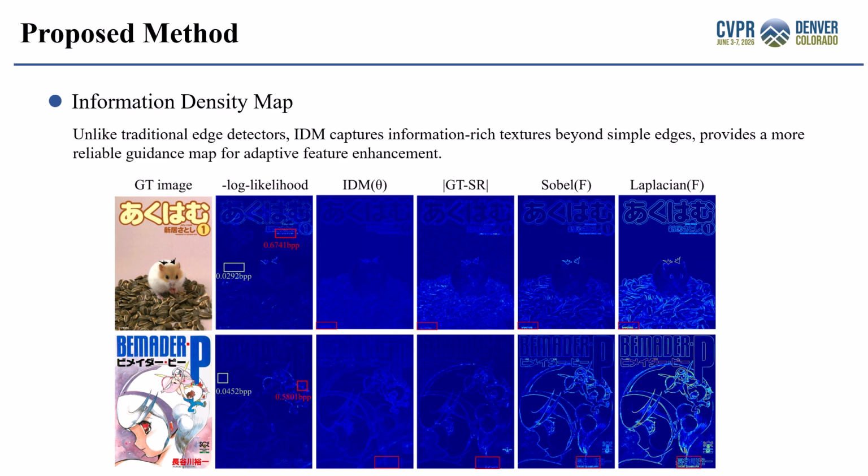As shown in the visualization results, traditional edge operators, such as Sobel or Laplacian filters, mainly respond to local gradient intensity. However, reconstruction difficulty is not solely determined by edge magnitude. In contrast, the proposed IDM captures more informative textures and structural patterns beyond simple edges. As shown in the figure, high-response regions in IDM are highly consistent with the reconstruction error distribution. These regions usually correspond to repetitive structures, dense textures, and complex edges. Therefore, IDM can provide more reliable and interpretable guidance for adaptive feature enhancement.